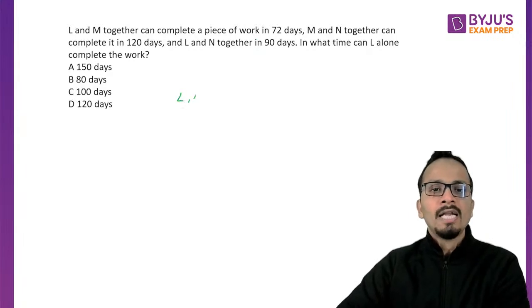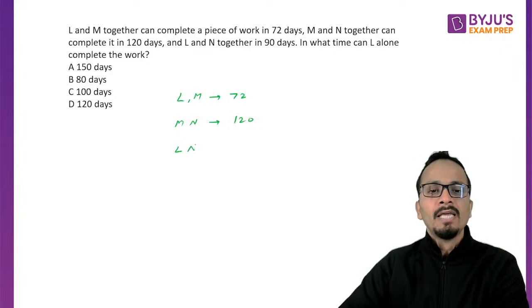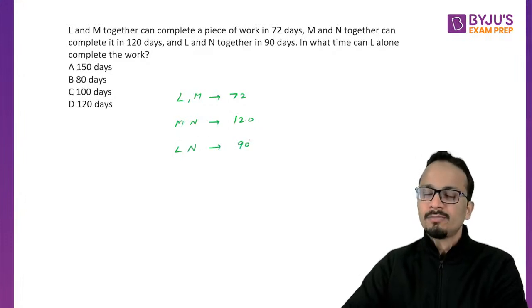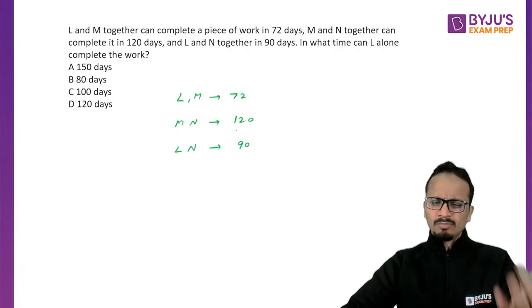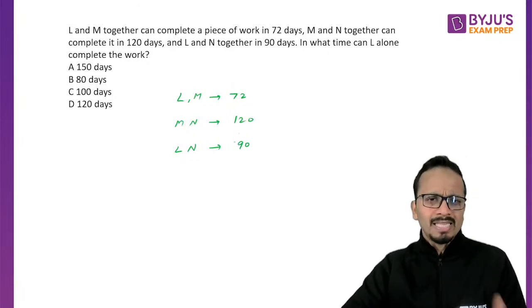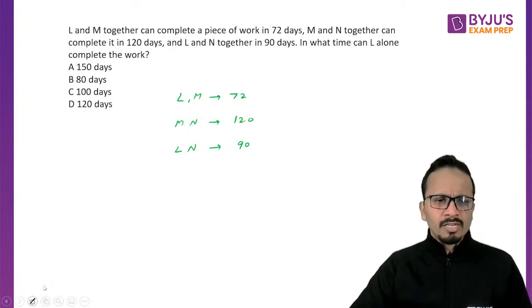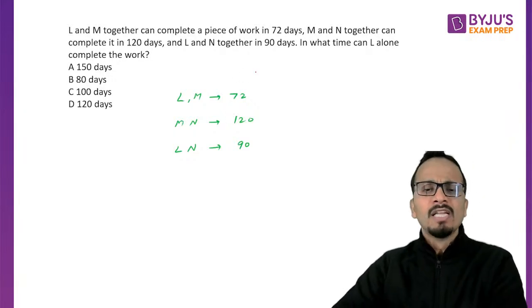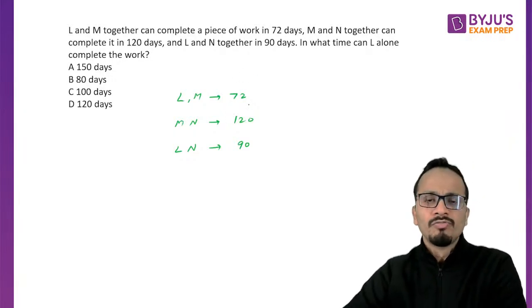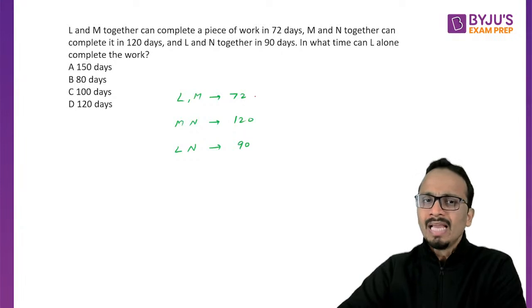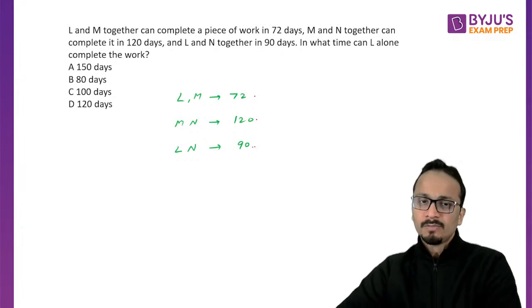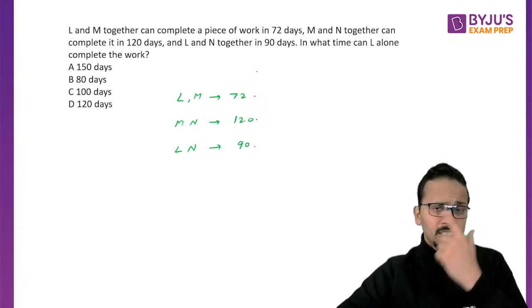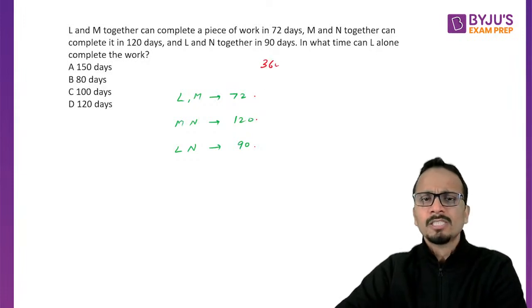So L and M together in 72, M and N together in 120, and L and N together in 90 days. Obviously there is no need to write, but I'm writing because I want to explain this to all of you. Now the first thing is I will assume the total amount of work. The total units of work should be the LCM of these three numbers, which I can see is 360.